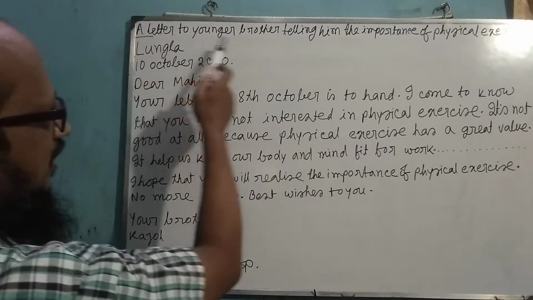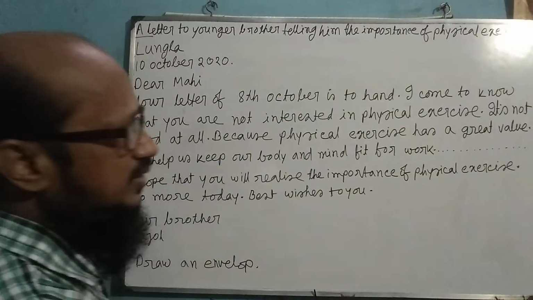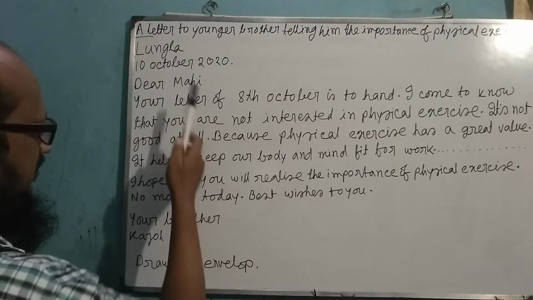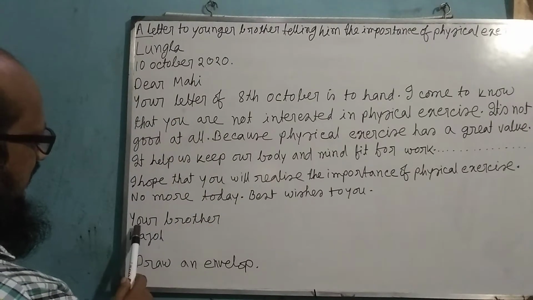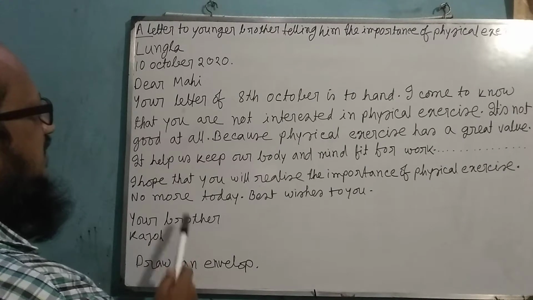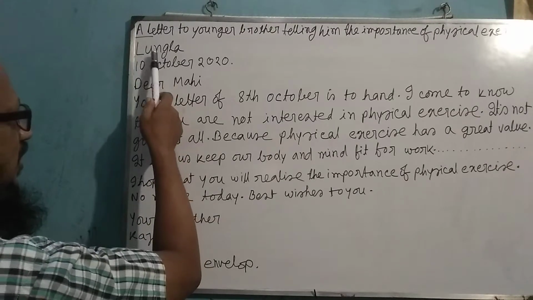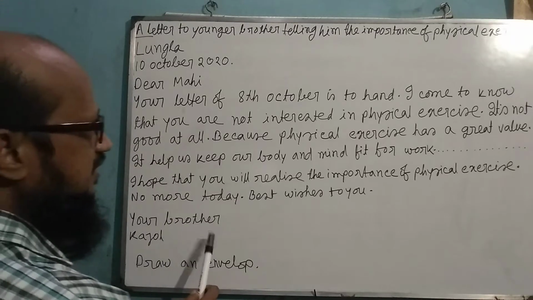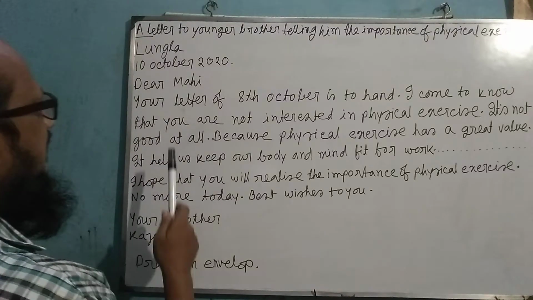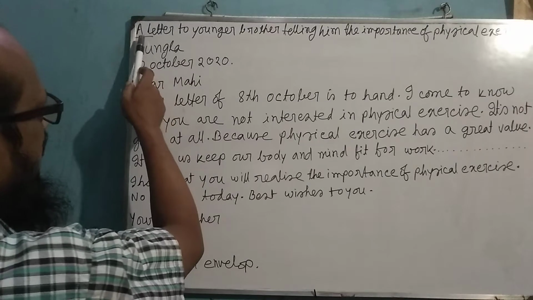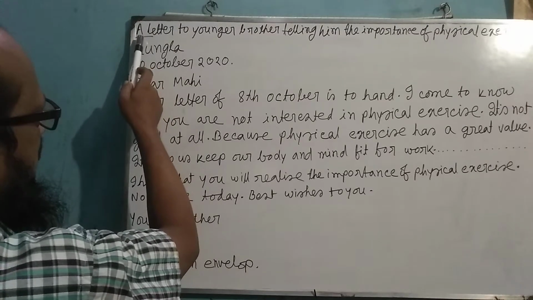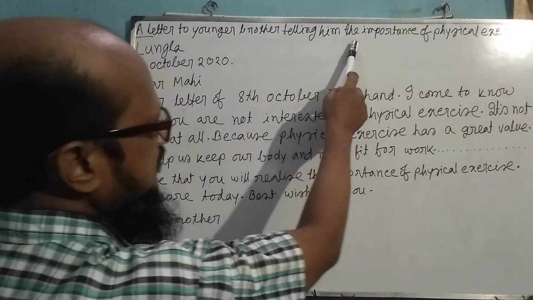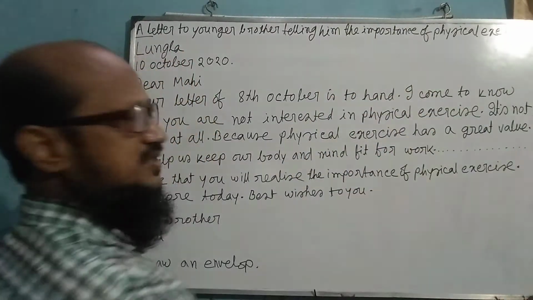In your question paper you will find the name of you, the name of the recipient, the place where you live, and also the place where your recipient lives, and then at the end of the question it will be mentioned: a letter to younger brother telling him the importance of physical exercise.